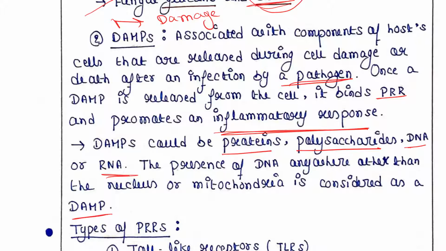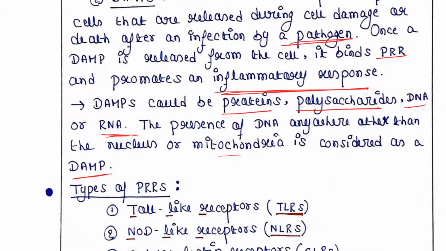If the immune cell finds DNA that is not in the nucleus or mitochondria, that DNA is considered a DAMP, because DNA should be located in the nucleus or mitochondria. Whenever DNA is outside its own place, there must be some problem. So this DNA would be considered a DAMP.